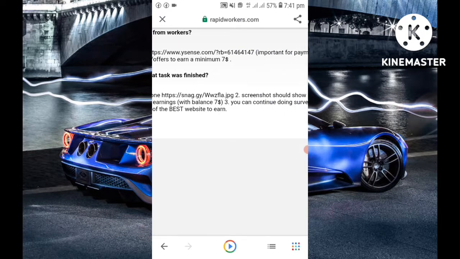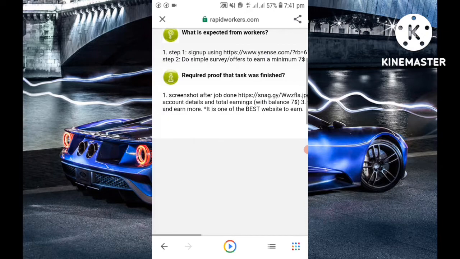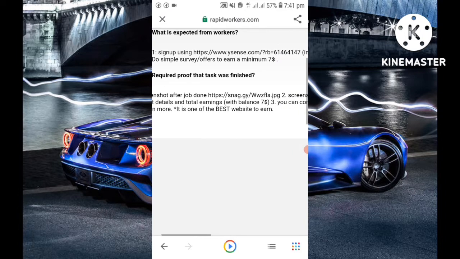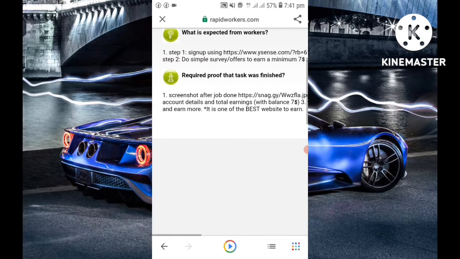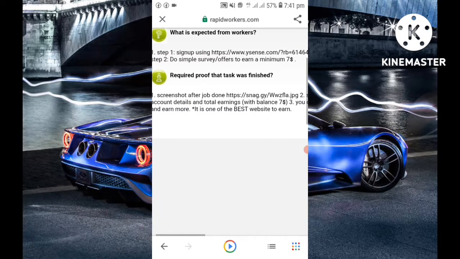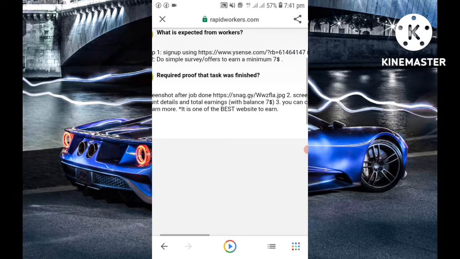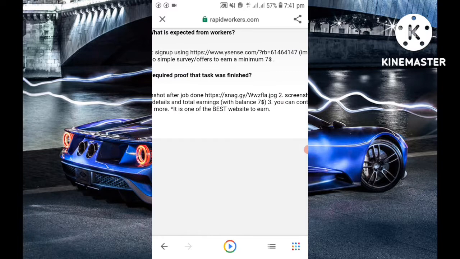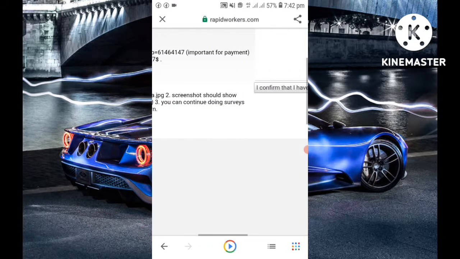Then you can continue doing surveys and earn more. That means the website the person is referring you to is also a money making site. So after you reach his requirement of $7, you can continue doing surveys and earn more. He's telling you that it is one of the best websites.